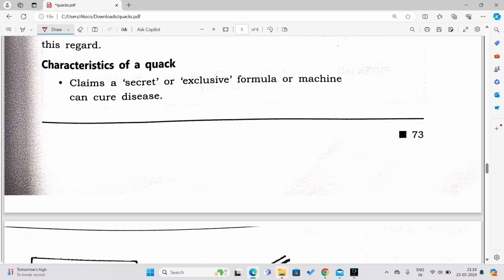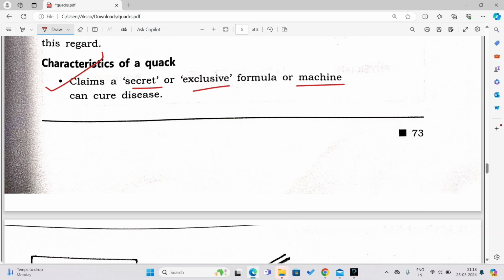They claim a secret or exclusive formula or machine can cure disease. They will say this particular medicine will cure your disease, or this is magic, or this machine can cure disease. These are the tags or jargon they will use in order to impress you.